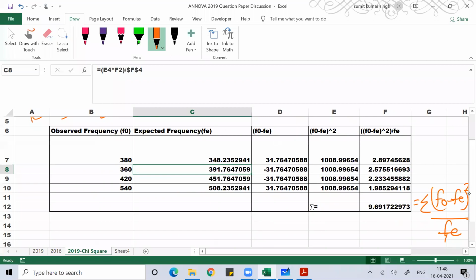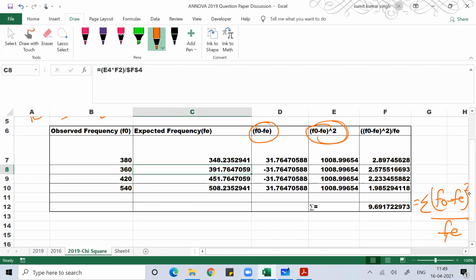Row total into column total divided by total value. Once you get the observed frequency and the expected frequency, find f naught minus fe. Then square it: (f naught minus fe) squared. What is f naught minus fe? The difference between observed frequency and expected frequency. Do the square of that, and then whatever value you get, divide by fe.